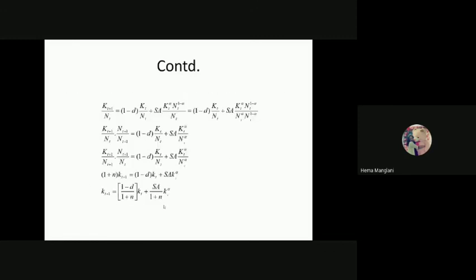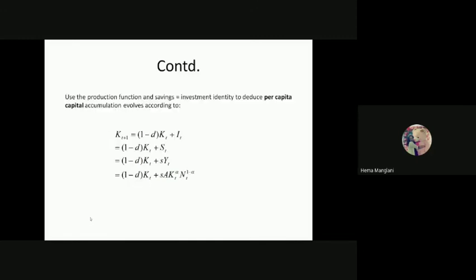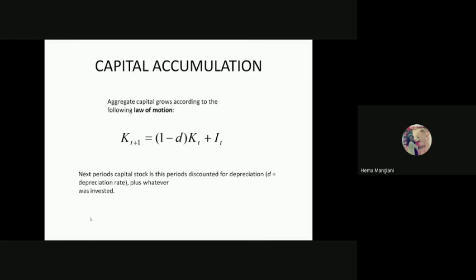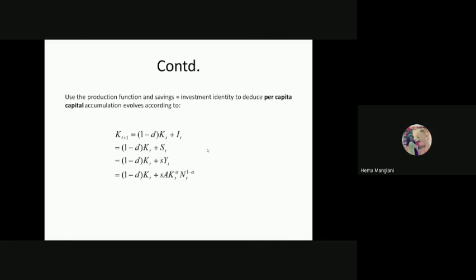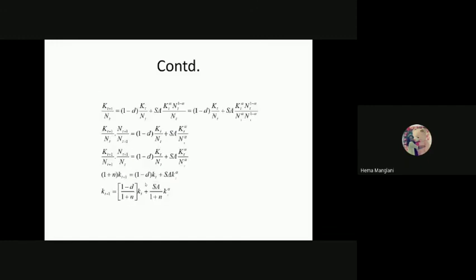From this capital accumulation, we need to reach steady state growth. The steady state growth means our k star. So how do we reach this k star value mathematically? That is our next target to achieve. Here, this was only about your capital accumulation. We defined our K_{t+1} like this, and then we expanded with other concepts and the assumptions, substituted the values of all assumptions in that, and reached this final expression of capital accumulation.